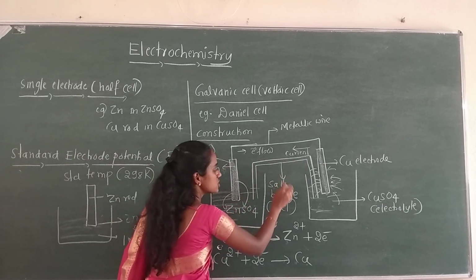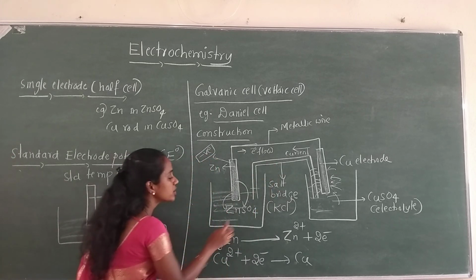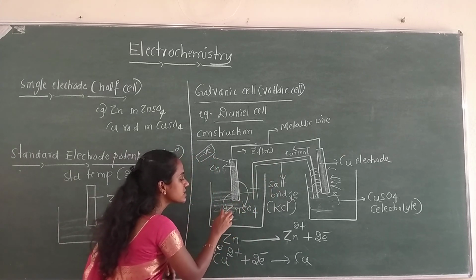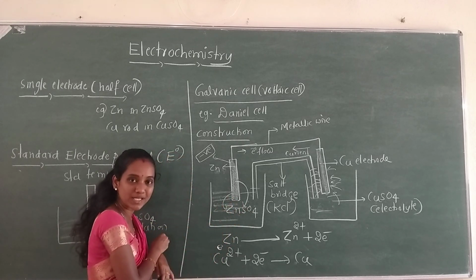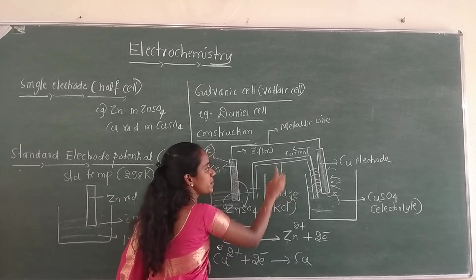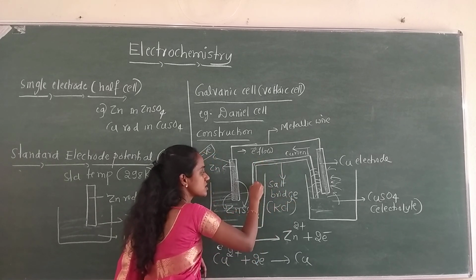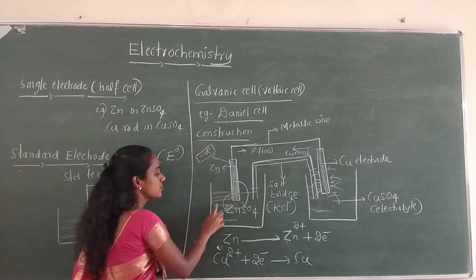We took a salt bridge, right, which consists of potassium chloride. In order to neutralize the increased positive charge, that is, the increased concentration of Zn2+ ions, the negative ions, that is Cl-, which are present in the salt bridge, will diffuse through it in order to neutralize the positive charge.